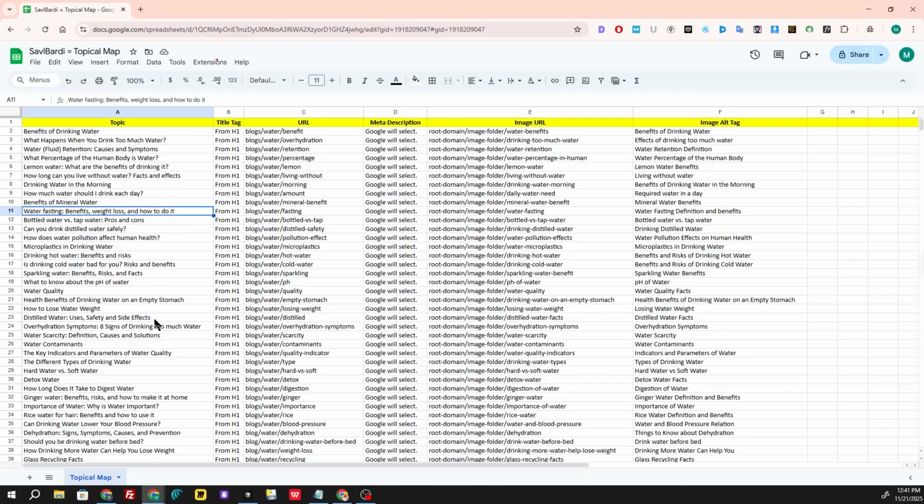The main point here is that from beginning to end we always stay in the same context in our topical map. Sometimes we change the water drinking time or water drinking condition, like empty stomach, and sometimes we change another attribute of water, like hot and cold water. And whenever we change these things, we try to work out which query network we can directly target, and we continue with this type of consolidation.